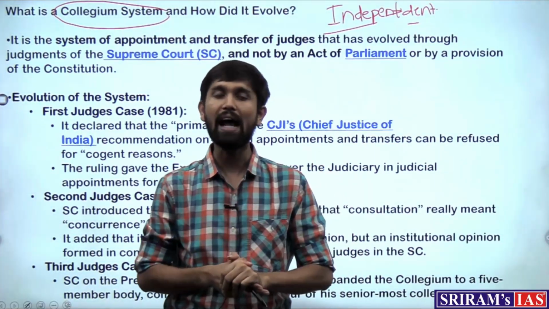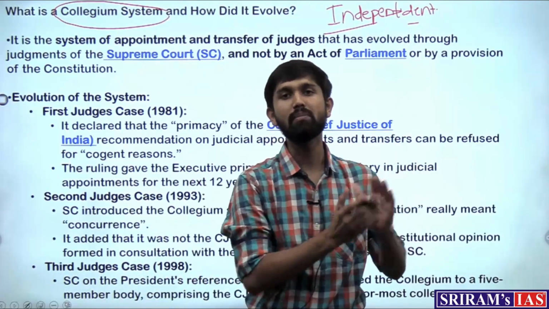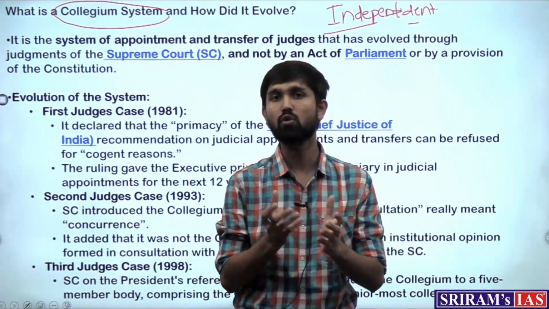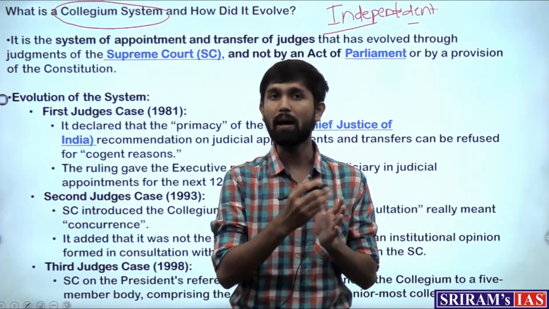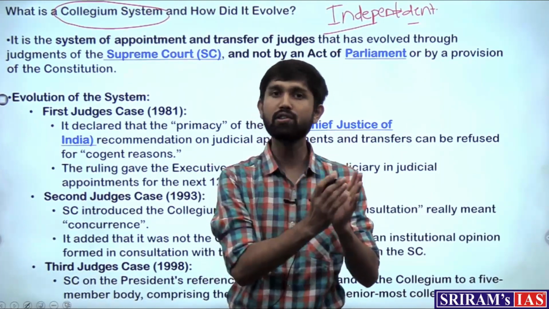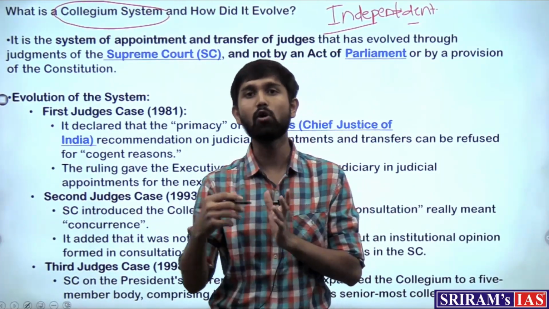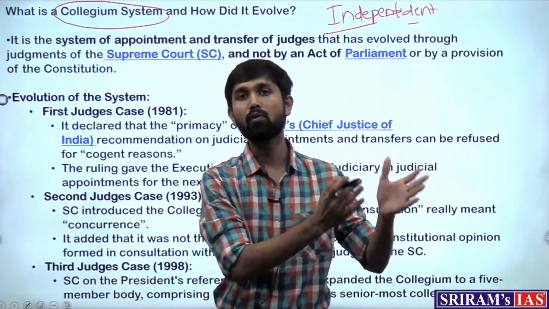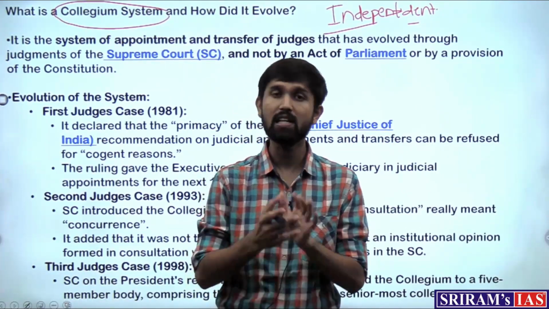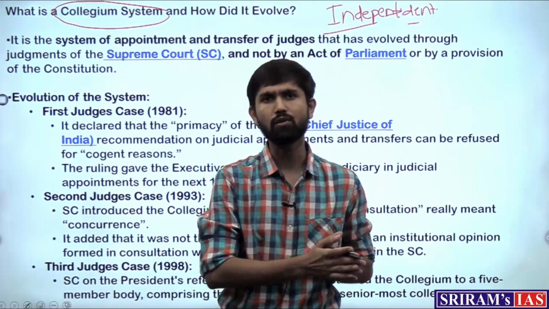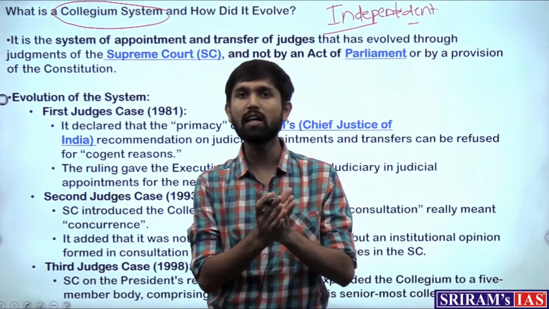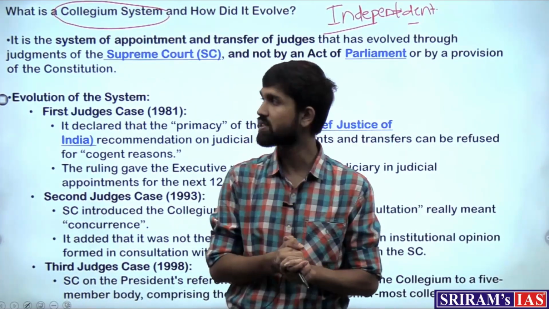So in that aspect, how the judges of the Supreme Court and High Court should be appointed became a matter of big concern between judiciary and the executive, and therefore a lot of development took place before the current system came in place. This started via cases going into the Supreme Court, which are collectively known as the 3 judges cases.